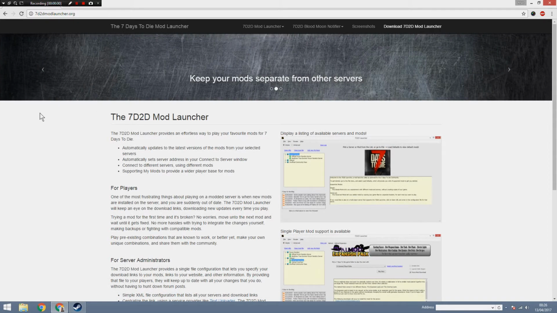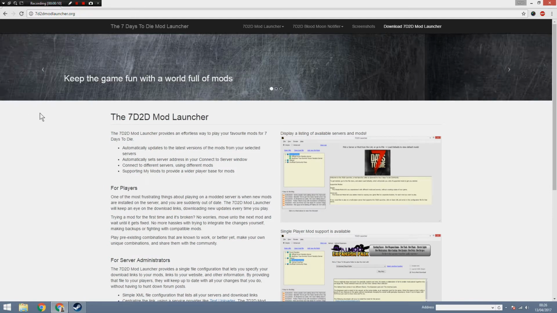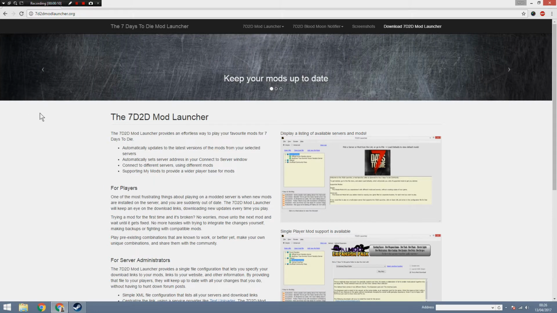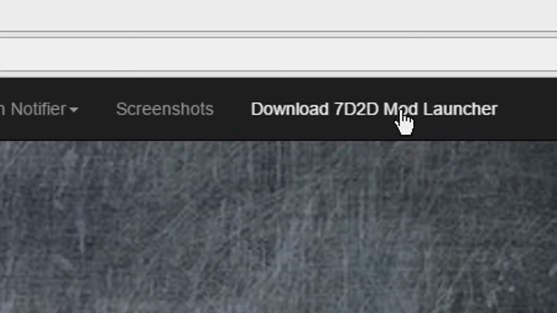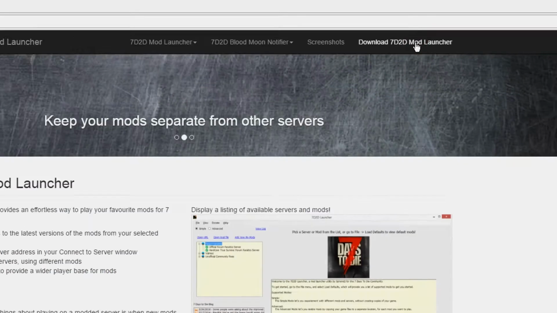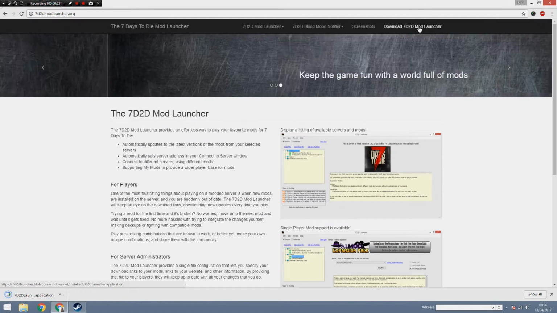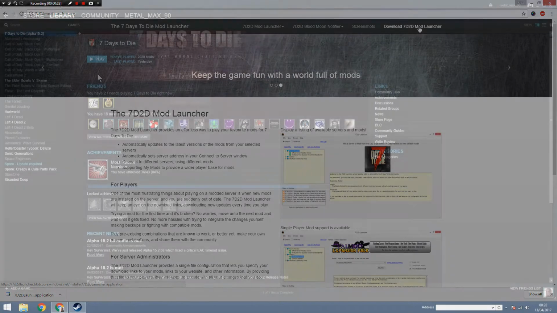The first thing you're going to need to do is, of course, download the launcher itself and then run it. Now, in order to download the launcher, you just need to visit 7d2dmodlauncher.org. A link is in the description, so if you click on that, you'll get to exactly where I am right here. And then if you go to the top right of the page, you'll see Download 7 Days to Die Mod Launcher. All you've got to do is click that, and it will start downloading. And it should be really quick because the application is pretty small.